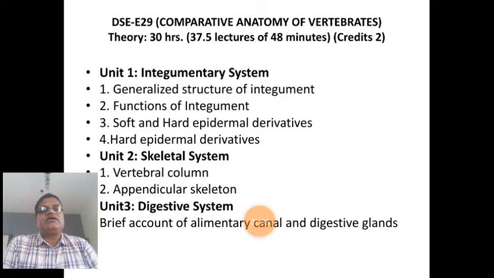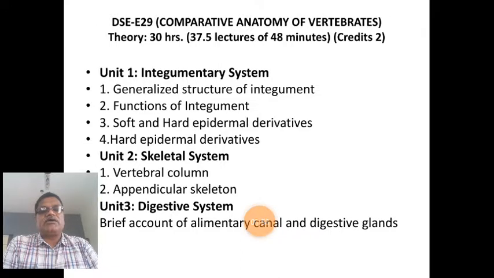But in BSc part 3 also, the digestive system is there. Why? Because in this year we have to study the digestive system of all vertebrate animals.